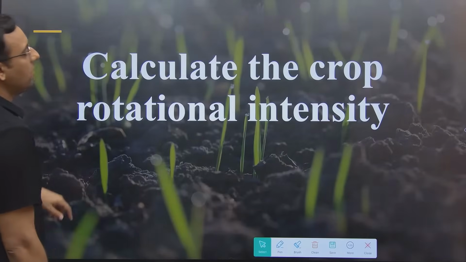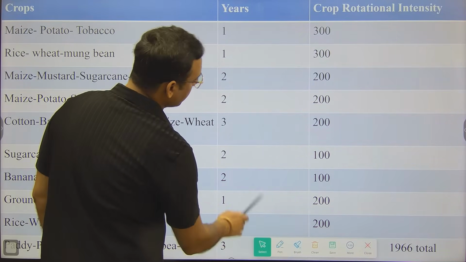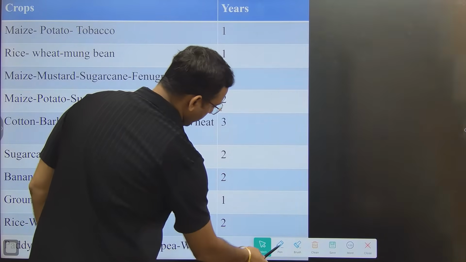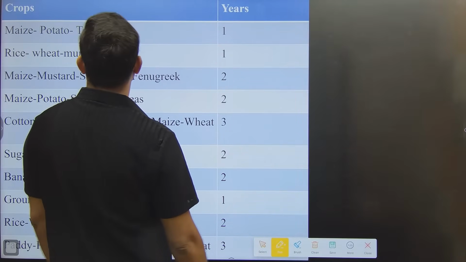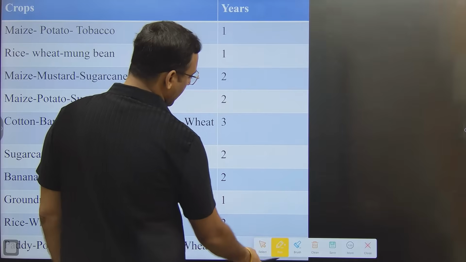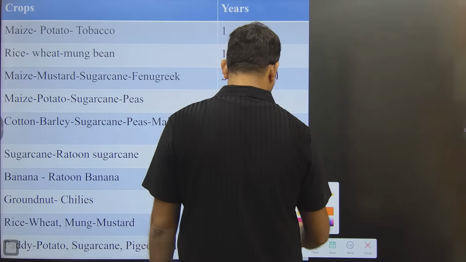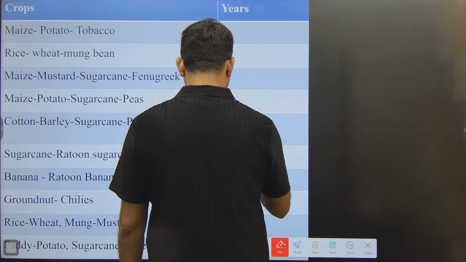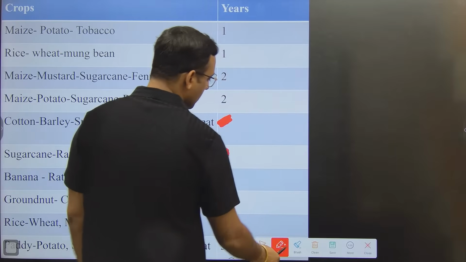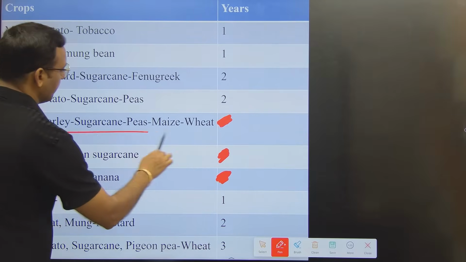Now I want to ask you, tell me the crop rotation intensity. I should hide this as well. Okay, I will hide this. Wait for a minute. I just want to make sure that you are able to understand. So I am just hiding 3 examples. Guys, tell me the crop rotation intensity of this system.